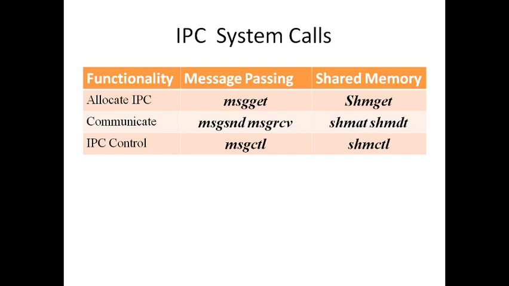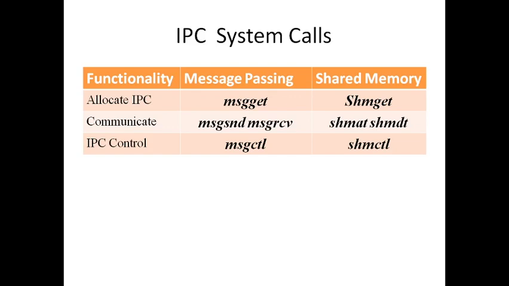For that we have two methods in message passing. One is msgsnd and msgrcv, through which we can send and receive any message. Whereas in shared memory we don't have any send or receive function, because the idea of shared memory is different from message passing. In message passing, a message queue is like a mailbox, and you have to send and receive messages from the program or the process. For that we need the system calls message send and message receive.